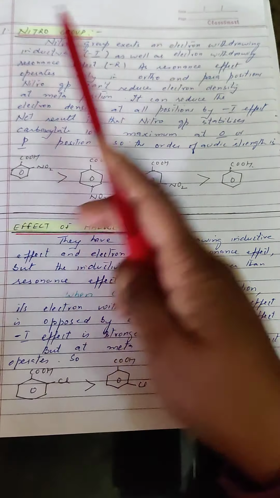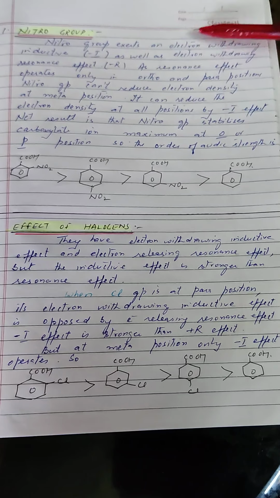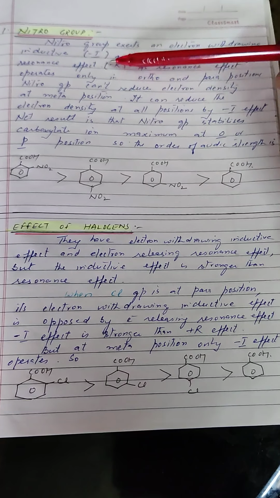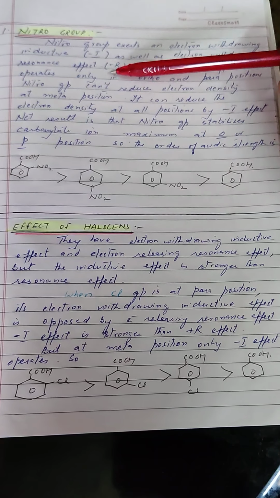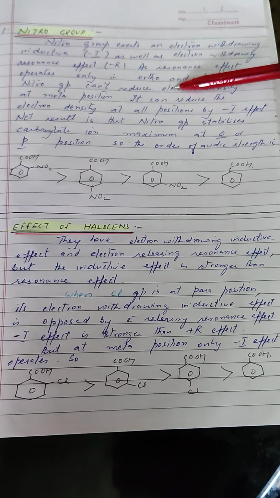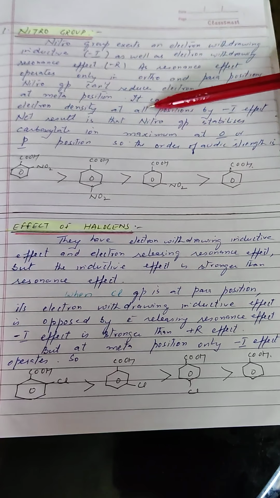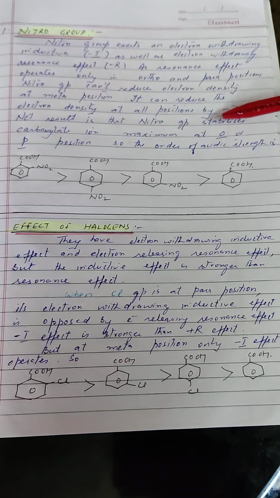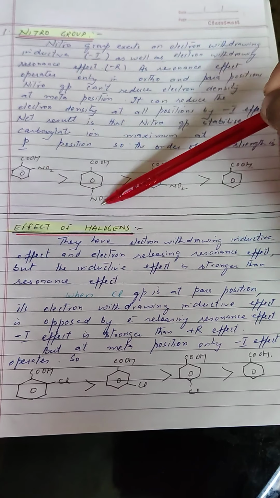Some typical examples are the presence of nitro group. Nitro group exerts an electron withdrawing inductive effect, that is minus I effect, as well as electron withdrawing resonance effect, that is minus R effect. As resonance effect operates only at ortho and para positions, nitro group cannot reduce electron density at meta position. It can reduce the electron density at all positions due to minus I effect. Net result is that nitro group stabilizes carboxylate ion to maximum extent at ortho or para position.